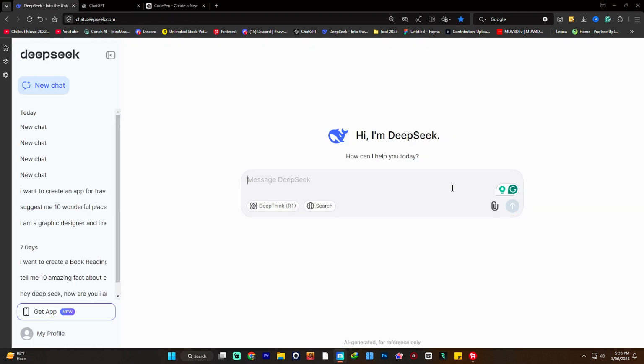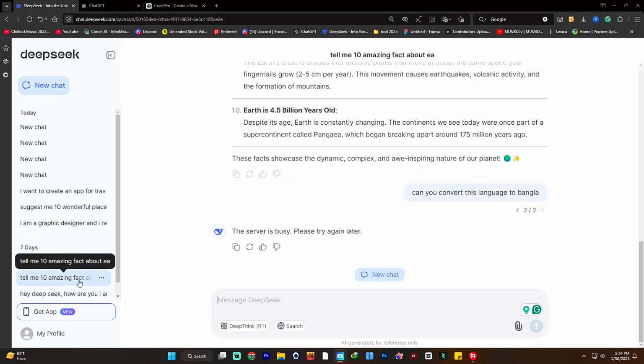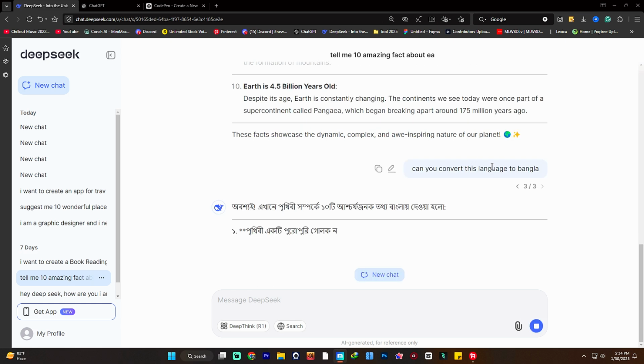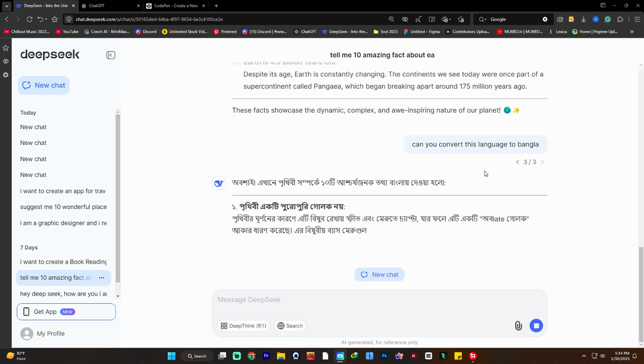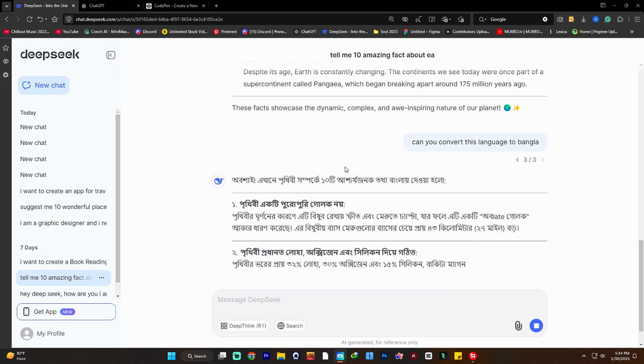On the other hand, DeepSeek is also good, but as you can see, sometimes you will get an answer like this: server is busy, please try later. So this chatbot will take some time to give you the proper answer, and all you have to do is go to edit message and just hit send. So guys, sometimes you will get the answer instantly. All you have to do is edit here and send it again.